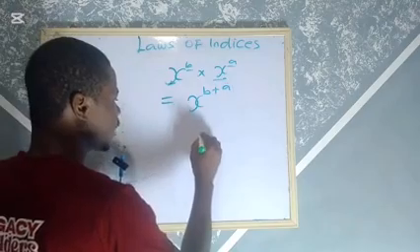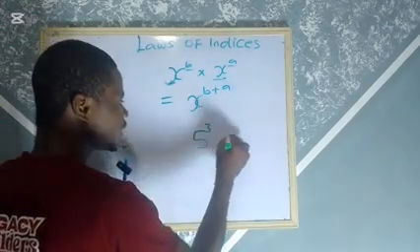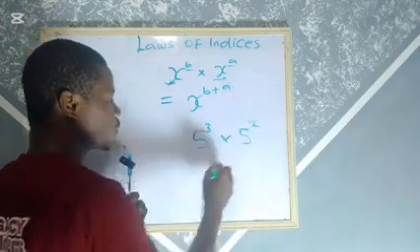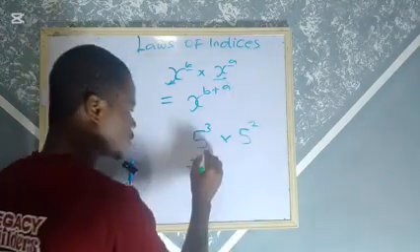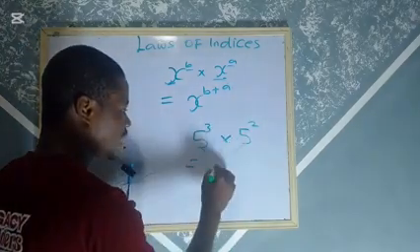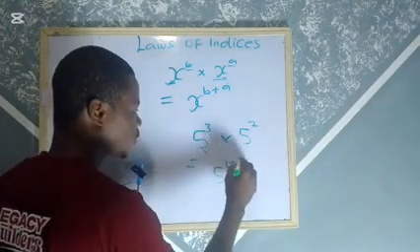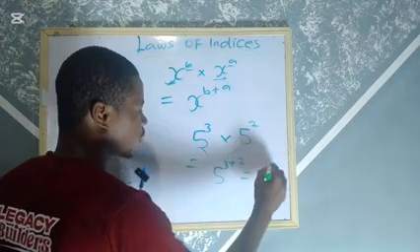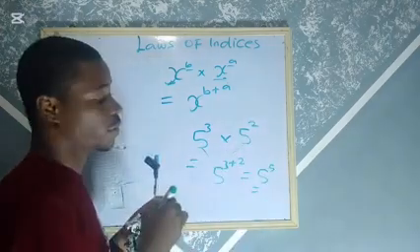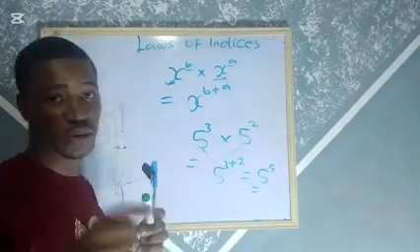So if you have 5 raised to power 3 times 5 raised to power 2, applying the multiplication law entails that you pick one of the bases, they are the same, and add the powers 3 plus 2, which will give you 5 raised to power 5. What is 5 raised to power 5? Whatever is your answer, put it at the comment section.